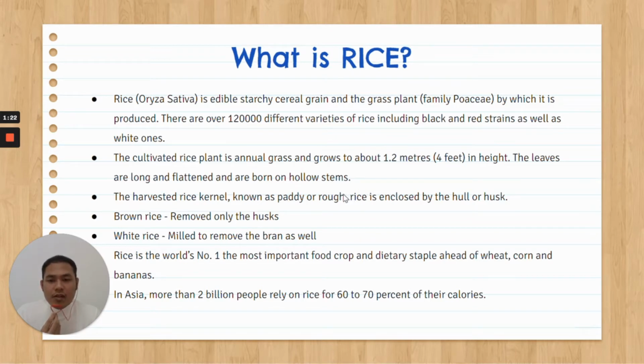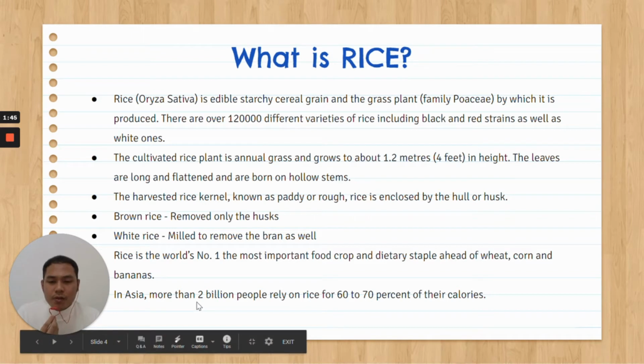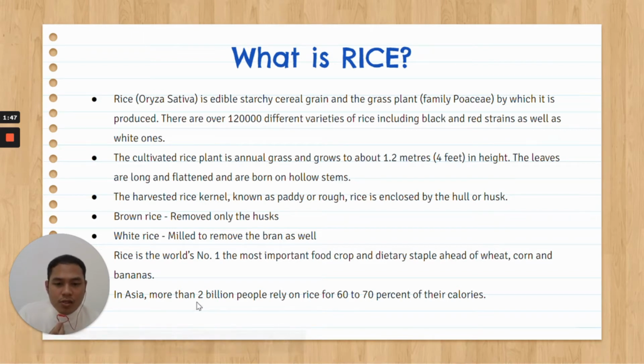The leaves are long and flattened and are borne on hollow stems. The harvested rice kernel, known as paddy or rough rice, is enclosed by the hull or husk. Brown rice removes only the husk. White rice is milled to remove the bran as well. Rice is the world's most important food crop and dietary staple, ahead of wheat, corn and bananas. In Asia, more than 2 billion people rely on rice for 60 to 70% of their calories.